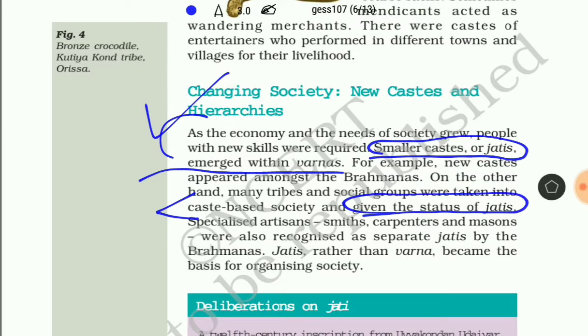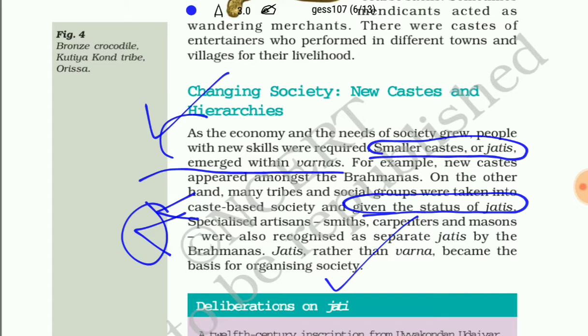Specialized artisans like smiths, carpenters and masons were also kept under the category of jatis by the Brahmins. So jatis rather than varna became the basis for organizing society. We can see how the varna system evolved into the jati system which prevails in our Indian society at present.